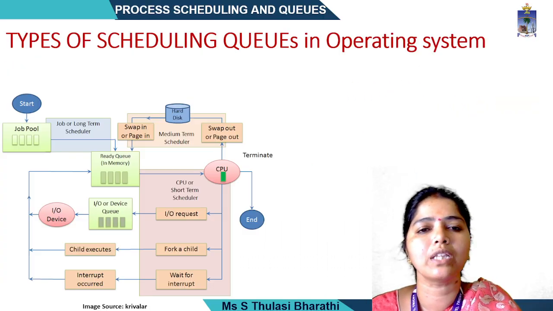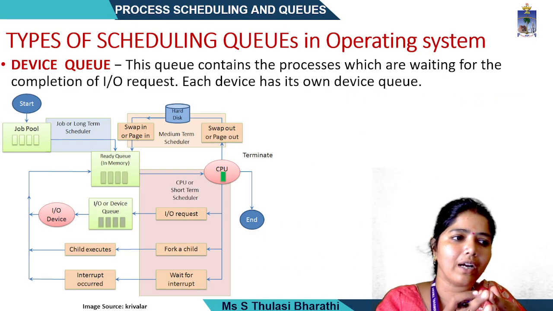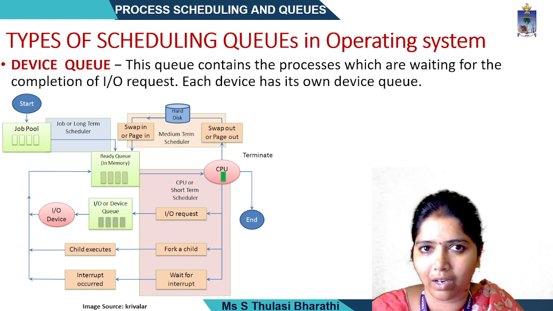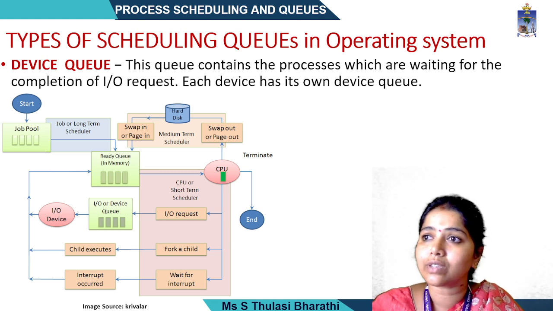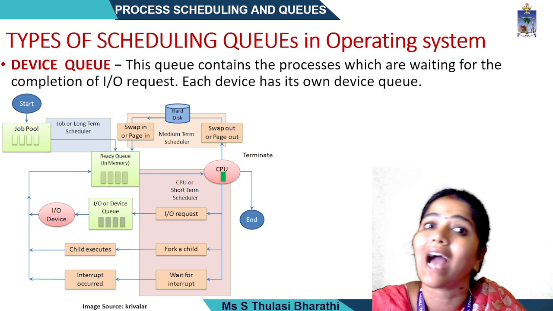Next I move to the third queue, called the device queue. What do you mean by device queue? As I told you, during bathing I need a water supply, and it may be cut off. So I need water, so I have to wait. That particular moment we call waiting for an IO device.